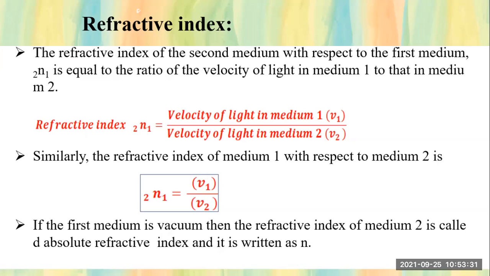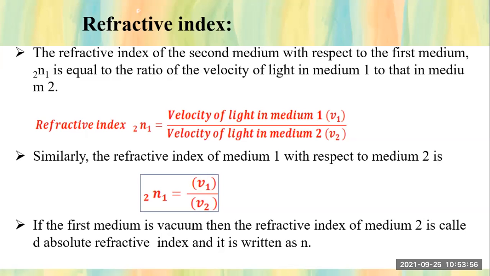Same way, we can write it in word form, velocity of light in medium 1, V1, to the velocity of light in medium 2, V2, or simply V1 upon V2.